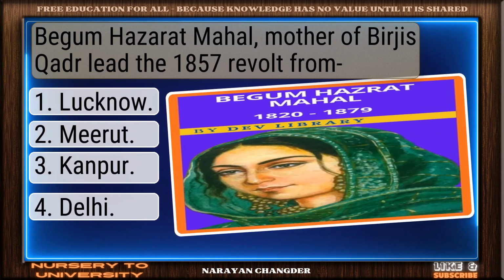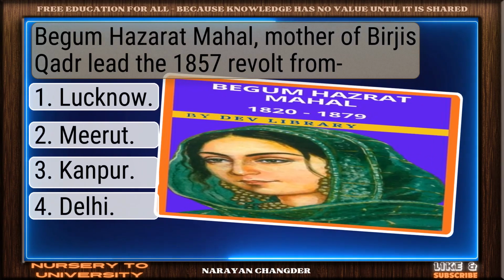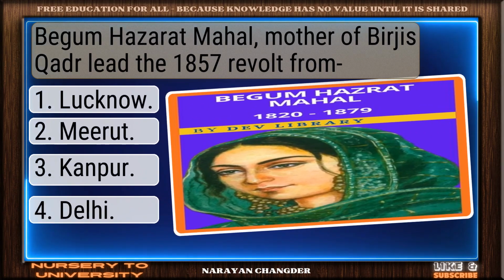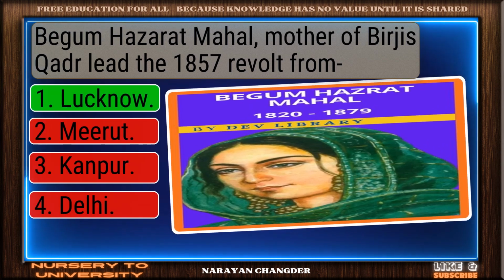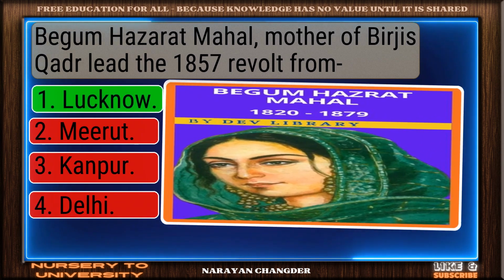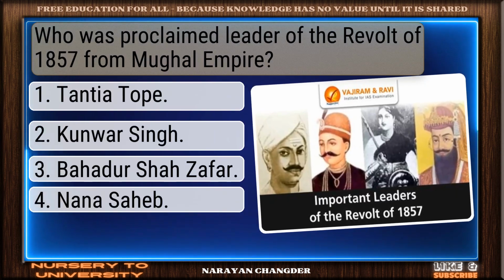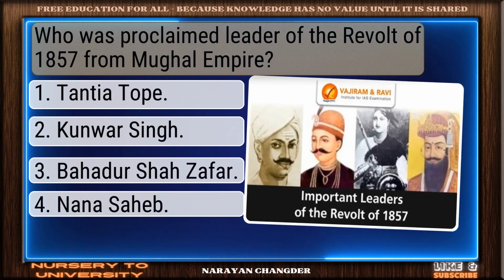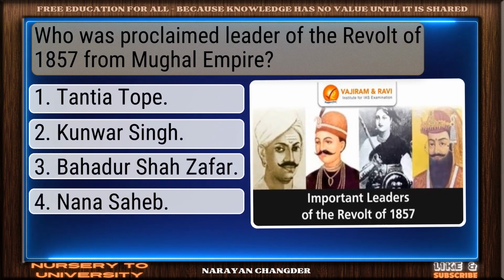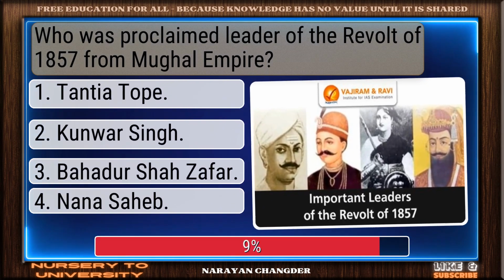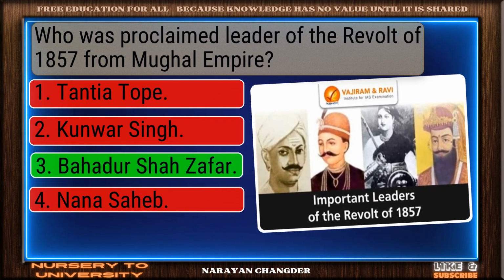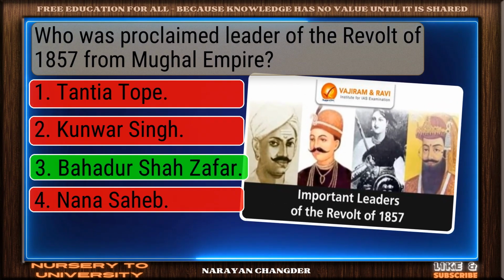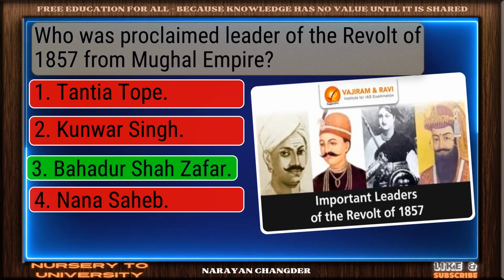Question number 58. Begum Hazrat Mahal, mother of Birjis Qadr, led the 1857 revolt from. Nice work. You chose Lucknow and it is correct. Question number 59. Who was proclaimed leader of the revolt of 1857 from the Mughal Empire? Smart move. Bahadur Shah Zafar is an accurate answer.